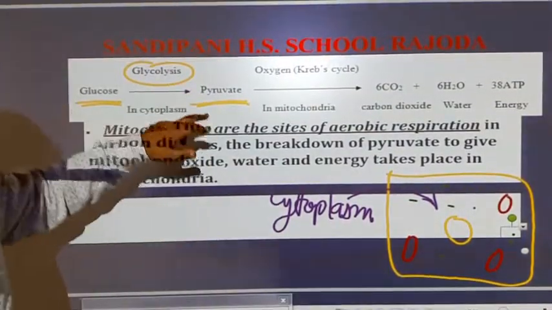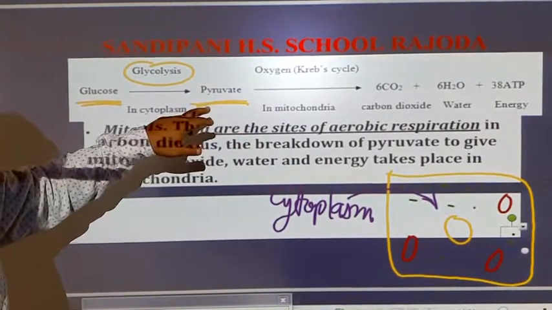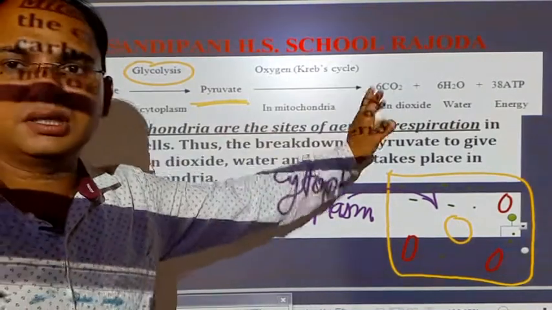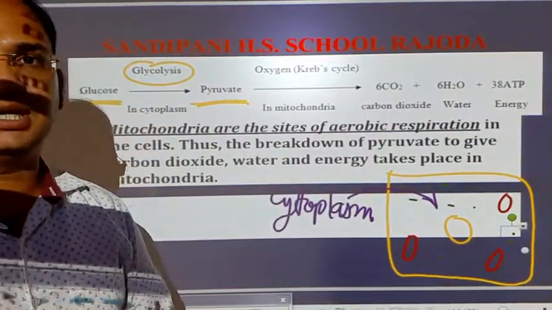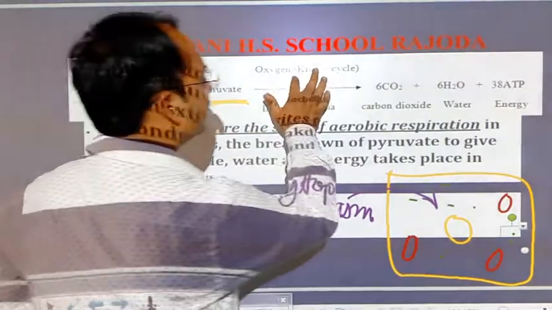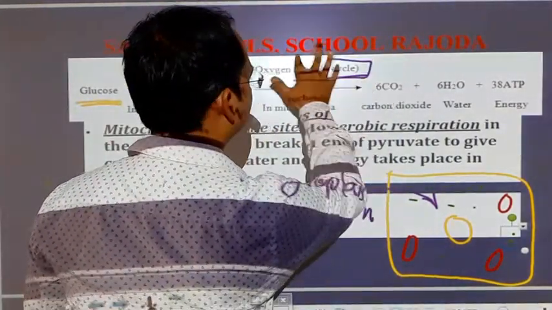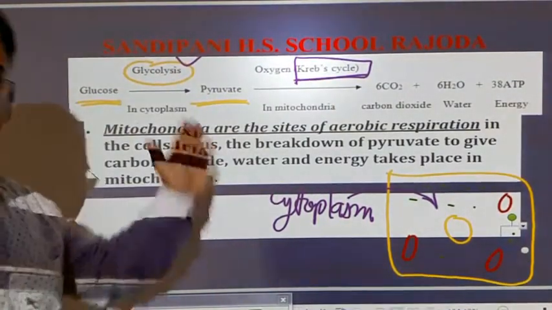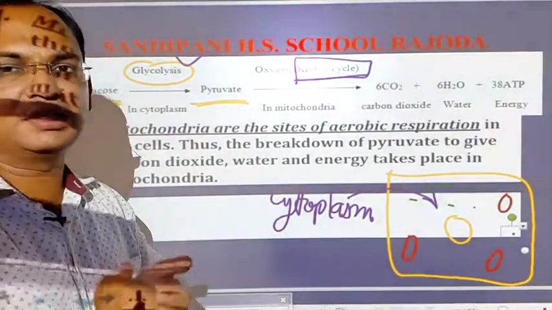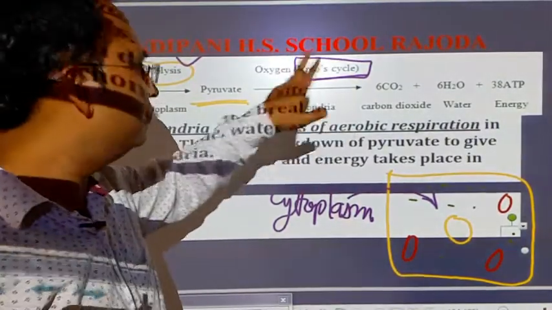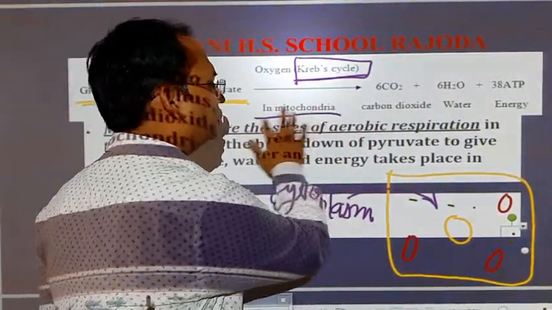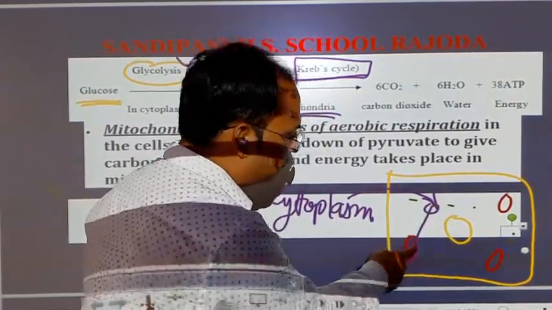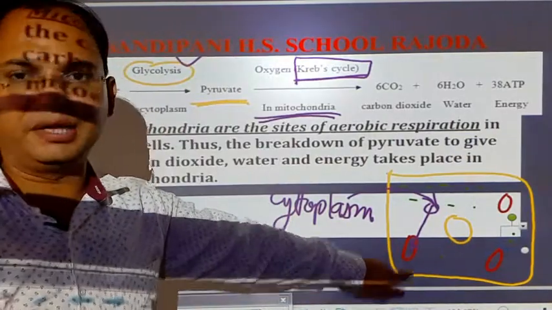Now from the pyruvate, oxygen, carbon dioxide, water and production of energy takes place, and this step is known as the Krebs cycle. The name of this step is the Krebs cycle, and the first was glycolysis. The second step of respiration, the Krebs cycle, takes place in the mitochondria.